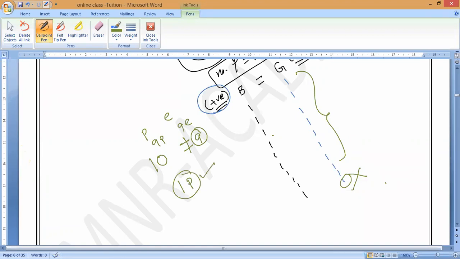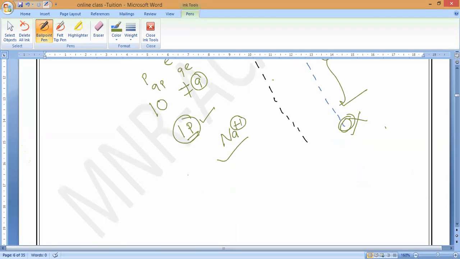That is why positive charge is more by 1 unit. Suppose you take sodium, Na plus will come, because by losing one electron, the proton count becomes more, so it will become plus in nature. Do you understand, guys? Now you may understand clearly. Correct? Yes, sir.